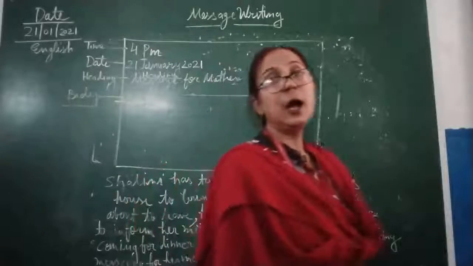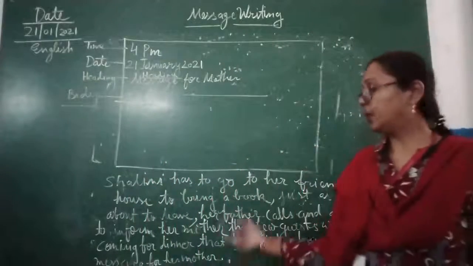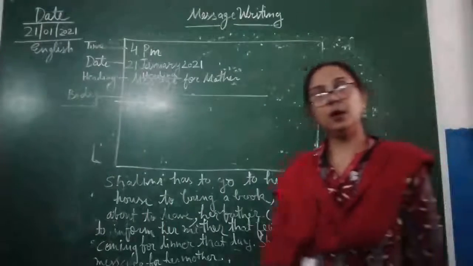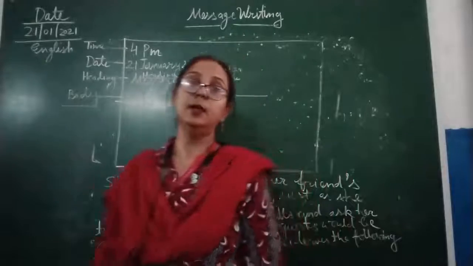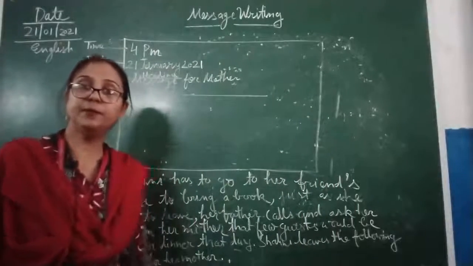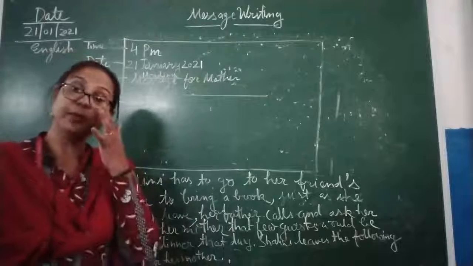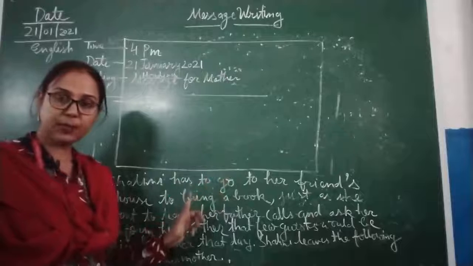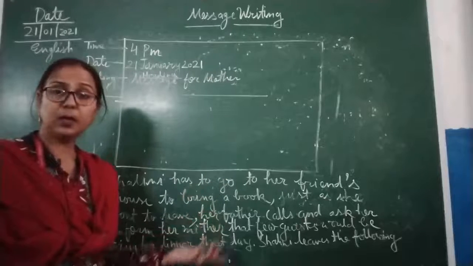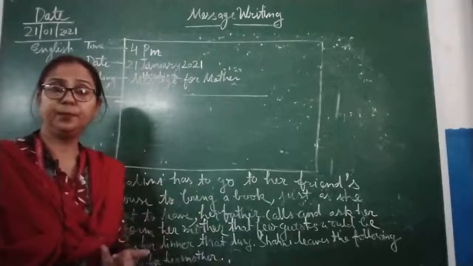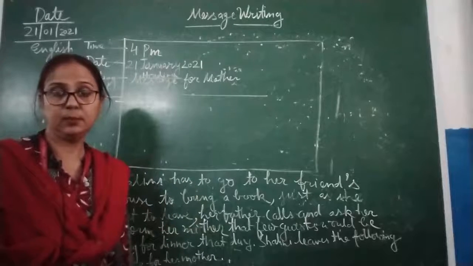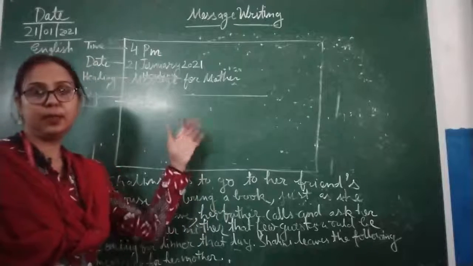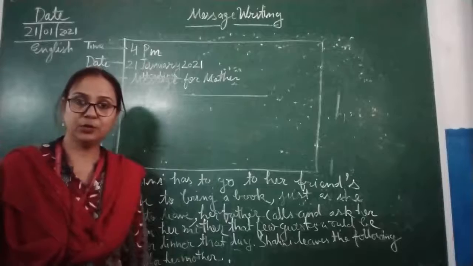That is why, how can she prepare food or dinner for the guests? So that is why father called Shalini and gave information about the coming of guests. Because she has to leave for her friend's house, how can she convey father's message? So she must write a message to the mother. So that we are going to do, children.